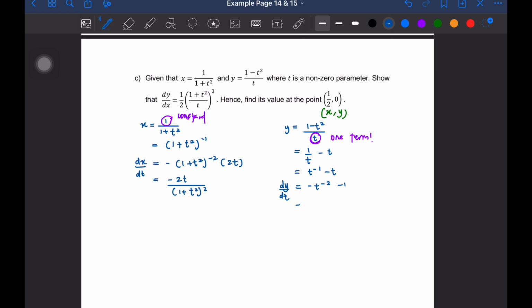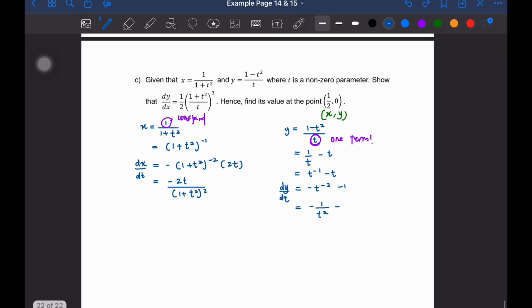Okay, so let's simplify the look of this. So we have negative t, it's negative 1 over t square minus 1. Right? And then lepas tu, kita nampak kita ada 2 term yang berbeza. 2 term yang berbeza, and then dekat sini adalah denominator. So kita samakan dulu penyebut. Okay, nampak je fraction, terus samakan penyebut. So samakan penyebut, kita akan dapat negative 1 minus t square over t square.